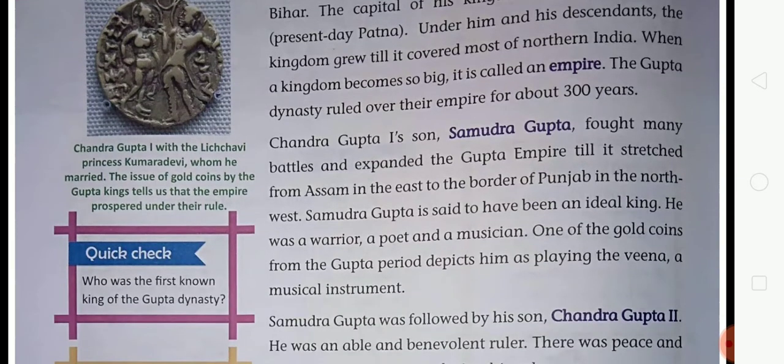Next paragraph. Chandragupta's first son, Samudragupta, fought many battles and expanded the Gupta empire till it stretched from Assam in the east to the border of Punjab in the northwest. So student, the name of Chandragupta's son was Samudragupta, and he fought battles for many years and expanded the Gupta empire. And this empire spread from Assam in the east to the border of Punjab in the northwest.